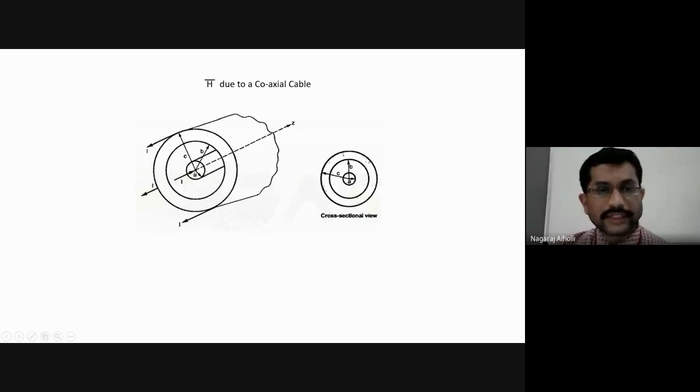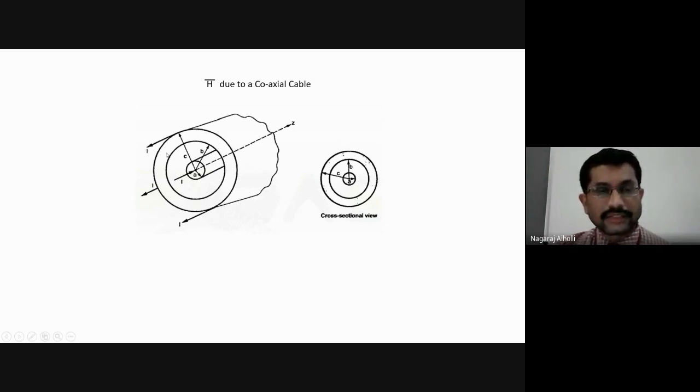The inner radius is A, as you can see here. Then the current which is flowing in the outer region of the coaxial cable is minus I. Here we are considering the coaxial cable in the differential mode, right? If we consider the normal mode, then the current flowing through the inner portion is I, and the outer portion is grounded, that is a normal coaxial cable. But when we consider the differential mode, the current flowing through the inner portion, that is the central region, is I, and the current flowing in the outer region of the coaxial cable will be minus I. That is what is called the differential mode.